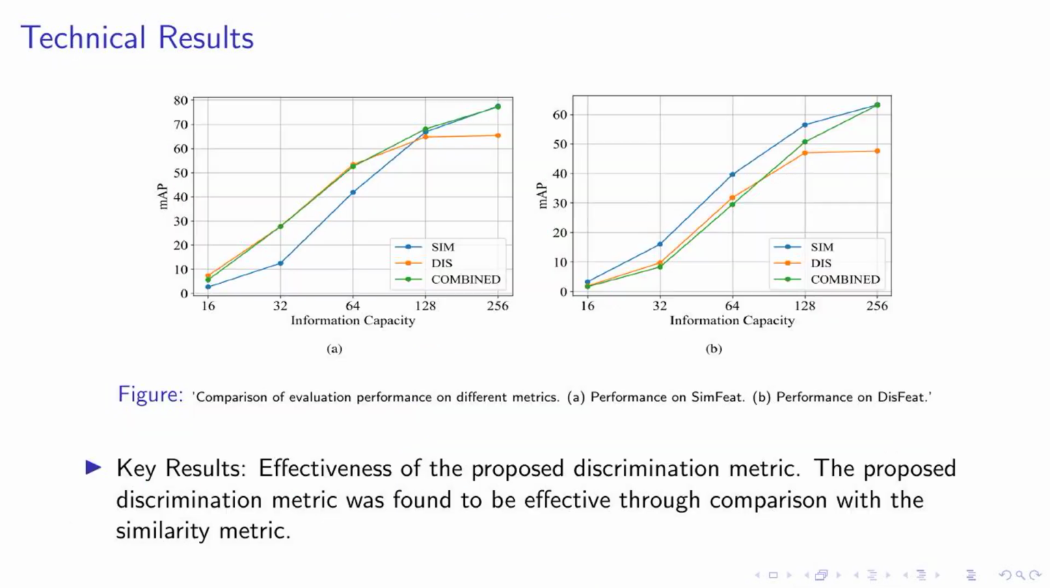On this slide, we delve into the technical results of our research. As you can see in the figure, we have compared the evaluation performance on different metrics. The two key metrics we focused on were sim-feat and dis-feat. Our key finding here is the effectiveness of the proposed discrimination metric. We found that this metric, when compared with the similarity metric, proved to be quite effective. This is a significant result as it helps in preserving the discriminability of original features during compression, which is crucial for machine vision tasks.